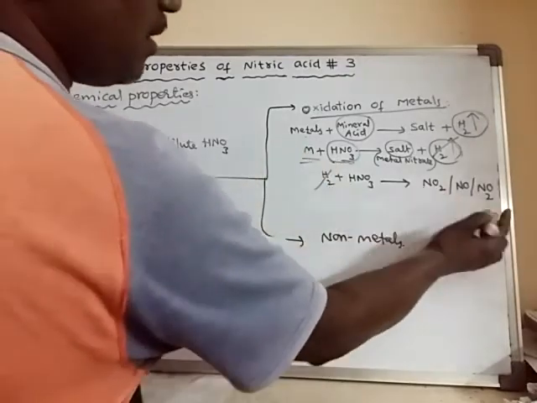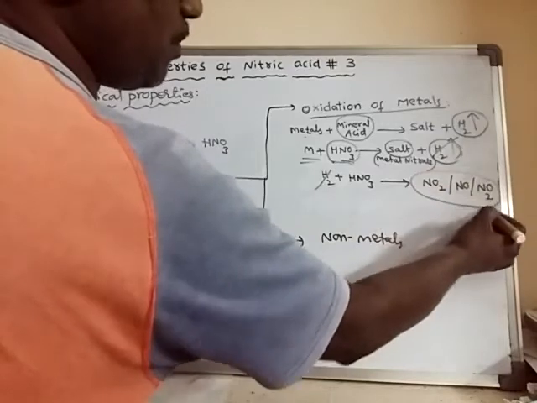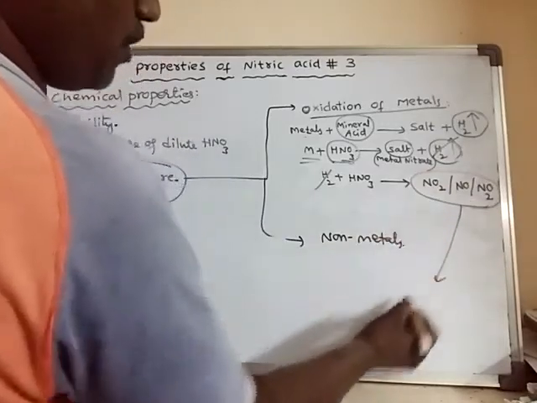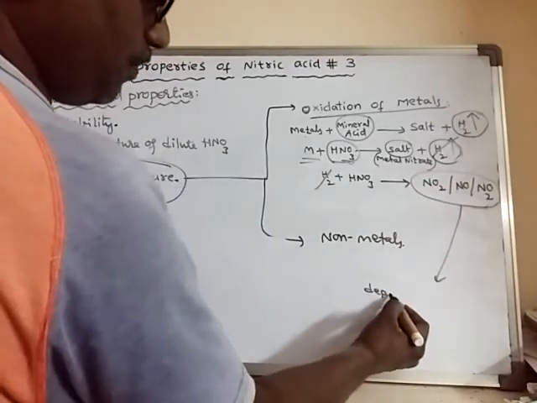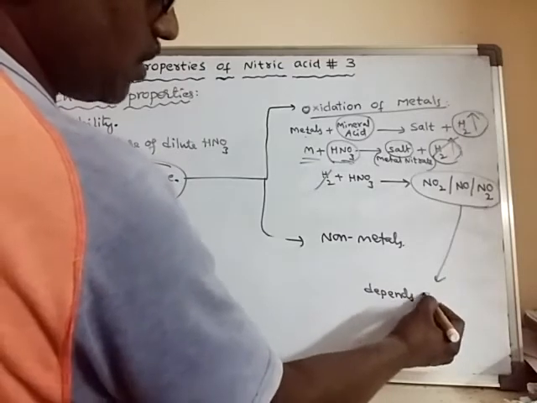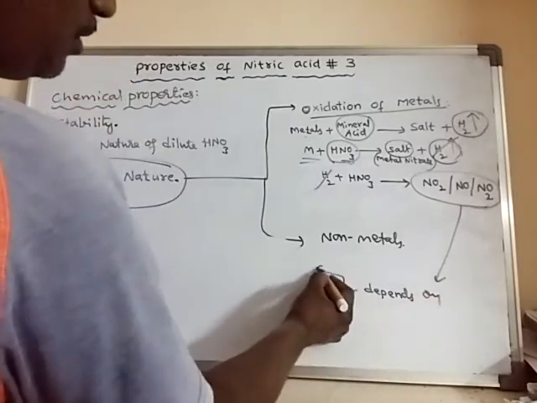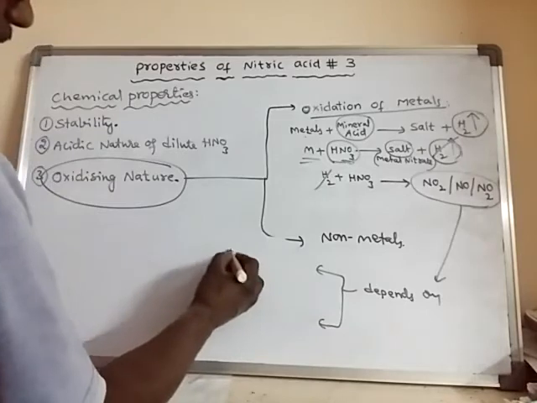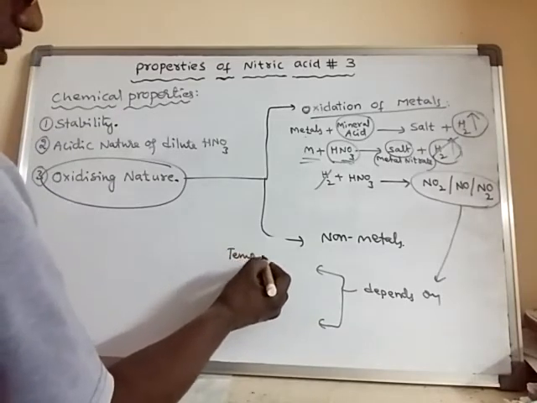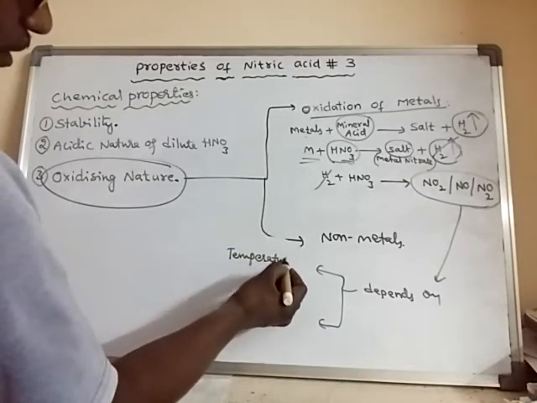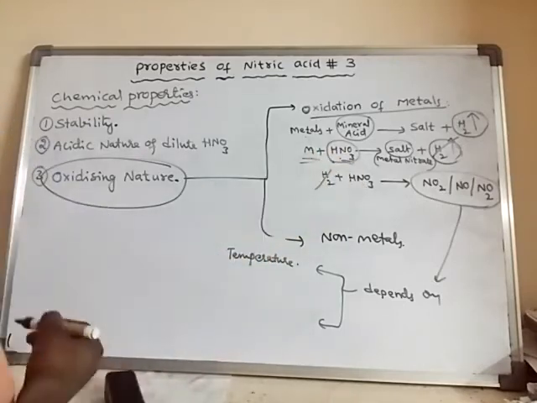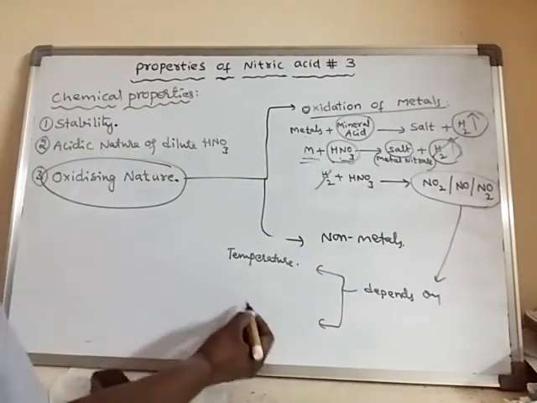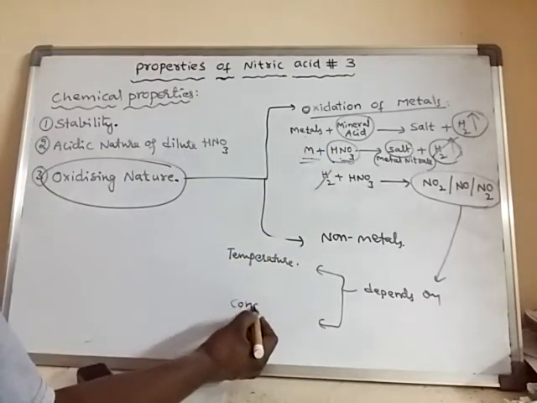So which gas is liberated? This is important: it depends upon the temperature under which the metal is reacting with nitric acid, and also the concentration of the